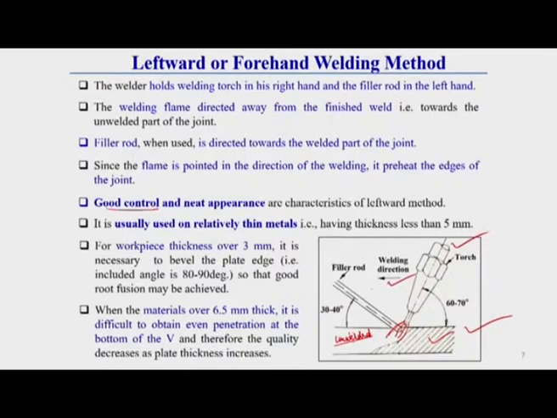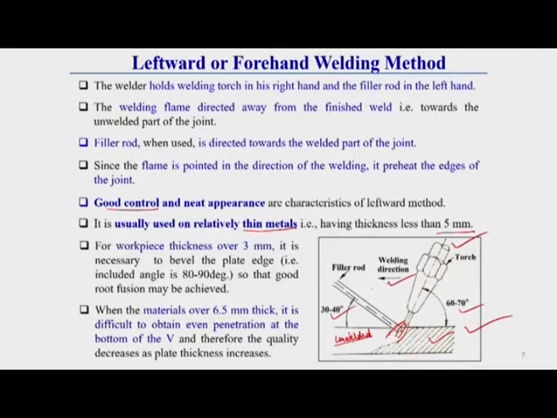This type of welding technique is used relatively in case of thin metal. For a thickness less than 5 millimeter, this leftward or forehand welding method is generally used. Here you see the angle of position of the torch and the angle of position of the filler rod are also given. This is within a range of 60 to 70 degrees for the torch, and for the filler rod it is around 30 to 40 degrees.